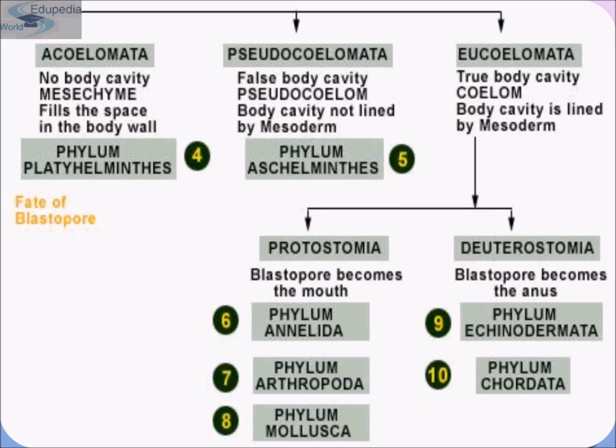Eucoelomata is again divided into two: protostomia and deuterostomia. In protostomia, the blastopore becomes the mouth, and in deuterostomia, the blastopore becomes the anus. Examples of protostomia are phylum Annelida, to which the earthworm belongs, and arthropods and mollusks. Examples of deuterostomia are Echinodermata and Chordata.